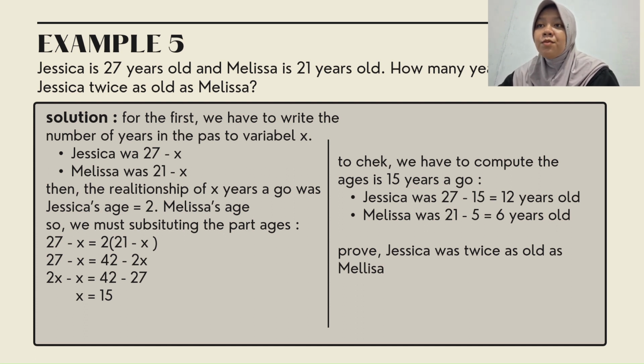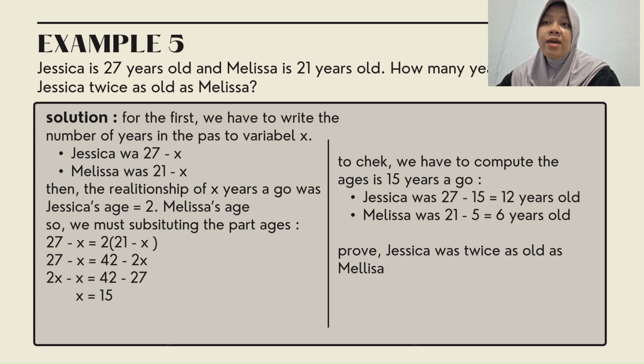Then the relationship x years ago was that Jessica's age is 2 times Melissa's age. So we substitute the past ages and we have 27 minus x is 2 times 21 minus x. And we have 27 minus x is 42 minus 2x, and 2x minus x is 42 minus 27, and we have x is 15.